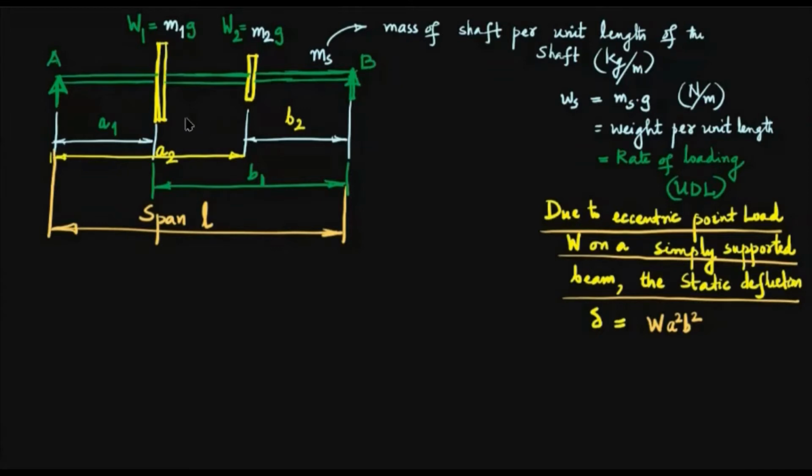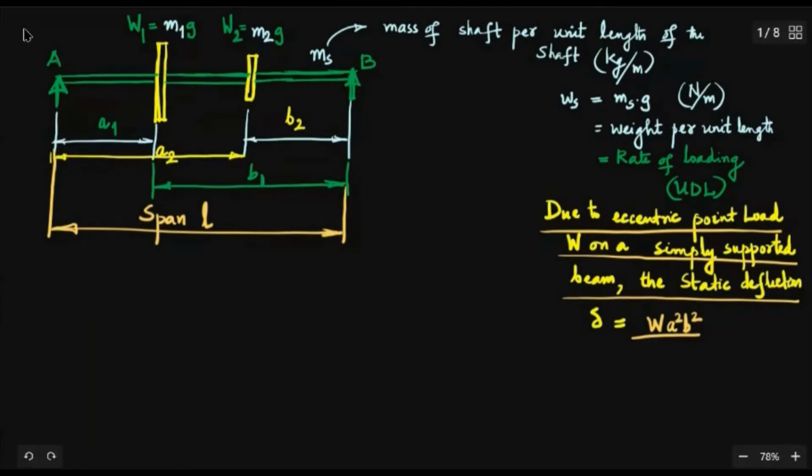So here is the static deflection for a single eccentric point load. Eccentric means not at the middle. Yesterday we considered W L cube by 48 EI. That is the maximum static deflection when a simply supported beam is acted upon by a central point load. Here it is an eccentric point load, or eccentric concentrated load, not at the center. If a1 and b1 are the same, then it will be the original case, with W as the central load.